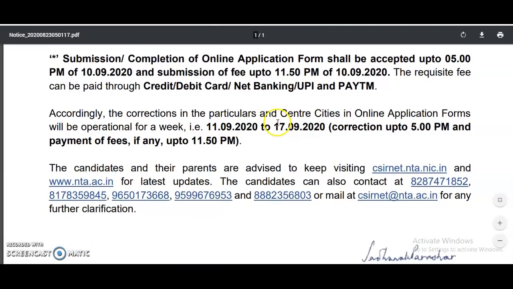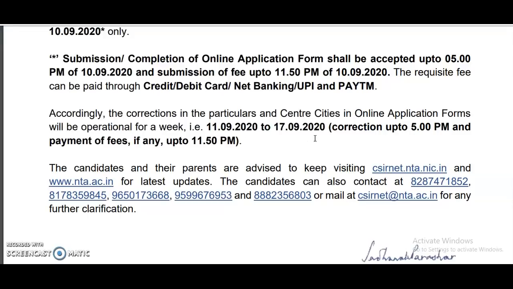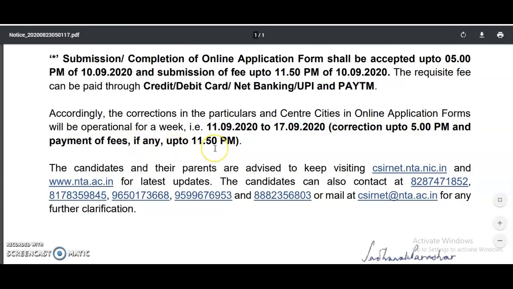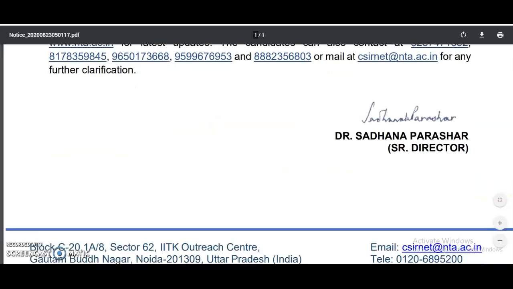Accordingly, the corrections in the particulars and examination center of the online application forms will be operational for a week, that is 11/9/2020 to 17/9/2020. That means candidates who have already submitted the application forms can change their examination centers within this one week, from 11/9/2020 to 17/9/2020, with corrections up to 5 p.m. and payment of fees, if any, up to 11:50 p.m. The candidates and their parents are advised to keep visiting this website for the latest updates. The candidates can also contact these numbers or mail their queries to this mail ID for any further clarifications.